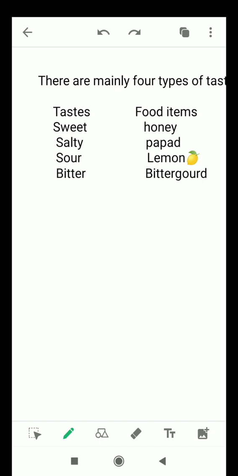So there are mainly 4 types of taste. Sweet, salty, sour and bitter. We can take one example. Sweet, honey tastes very sweet. Then pepper, salty. Lemon is quite sour, and bitter gourd or the medicine you dislike is also bitter.